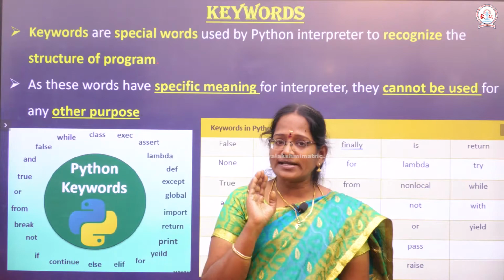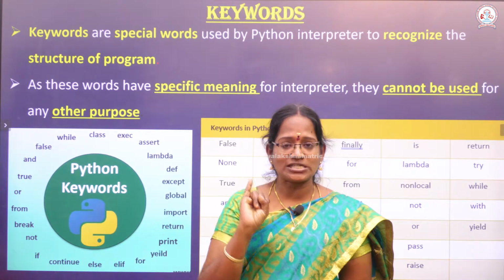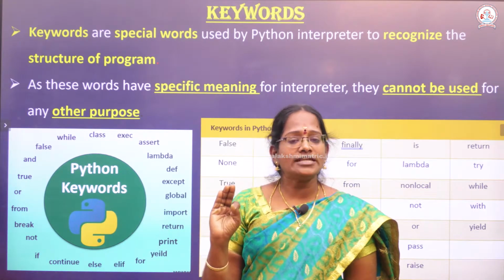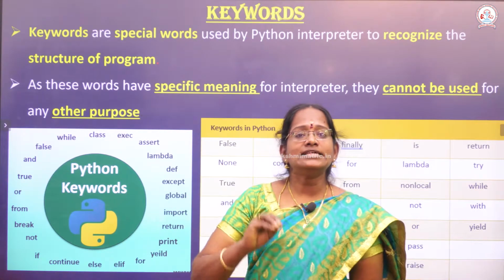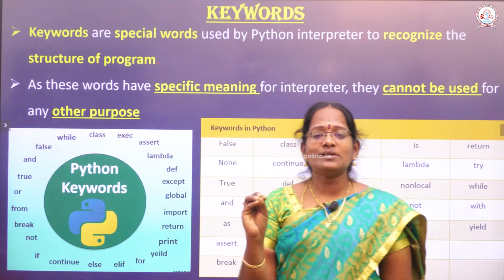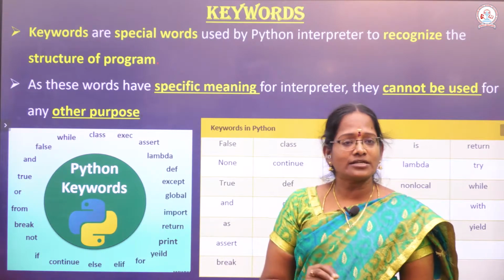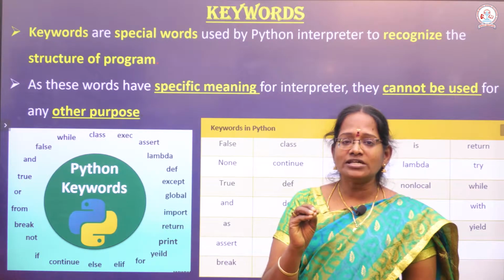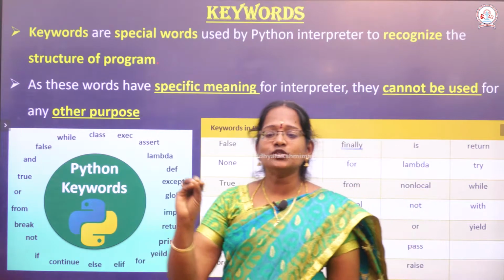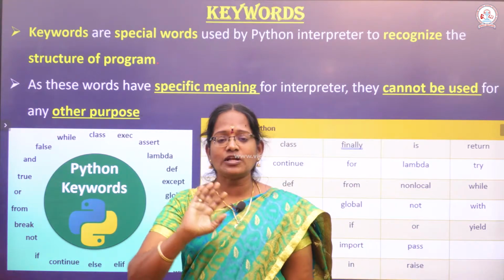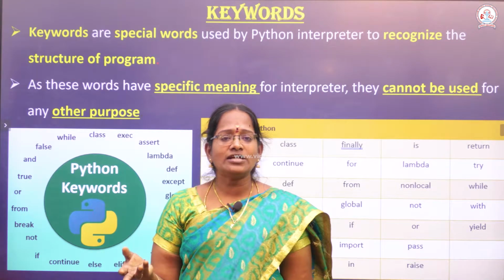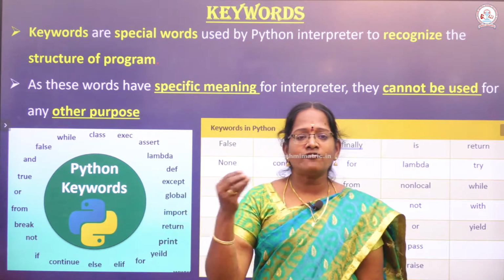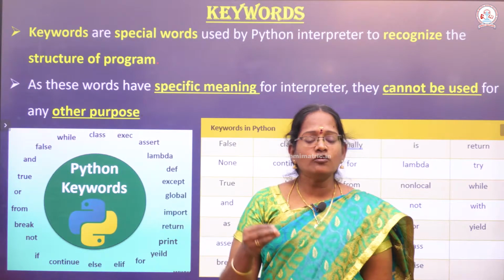So we already know what a keyword is. A keyword is a special word used in the Python interpreter to recognize the structure of the program. These keywords give a special meaning to the language interpreter and are not assigned to normal identifiers. Some examples of keywords: while, class, for, and, True, False.